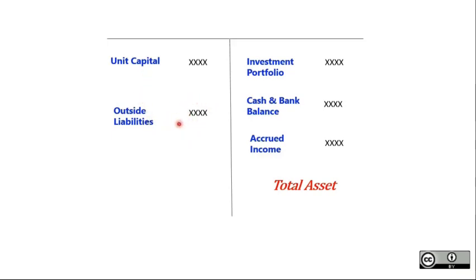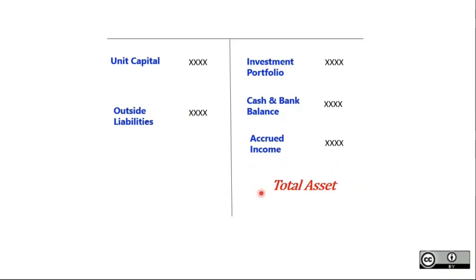So these outside liabilities could include any outstanding expenses, outstanding salaries of managers, any administrative expenses, advertising cost, anything might be paid, might not be paid, yet to be paid, everything comes under these outside liabilities. So when you deduct these outside liabilities from total asset, you will get net asset of a particular mutual fund.